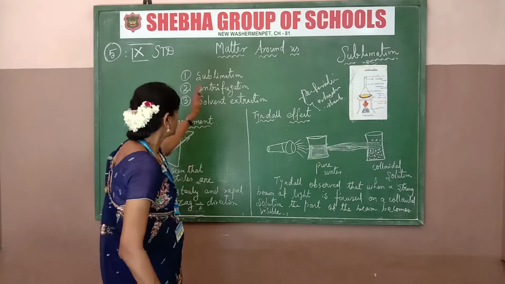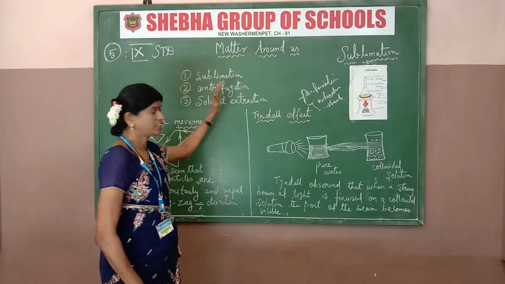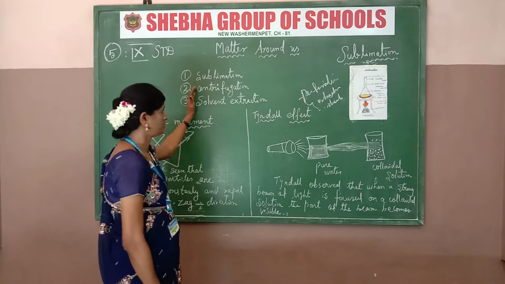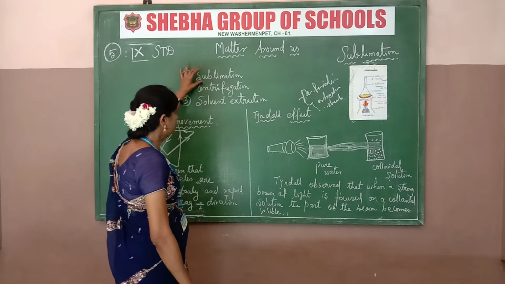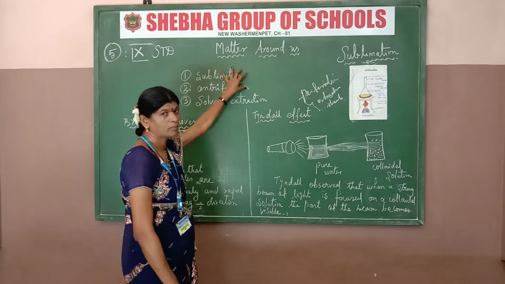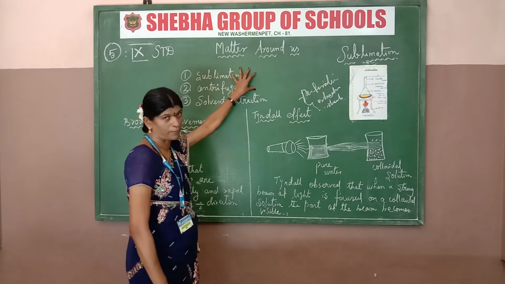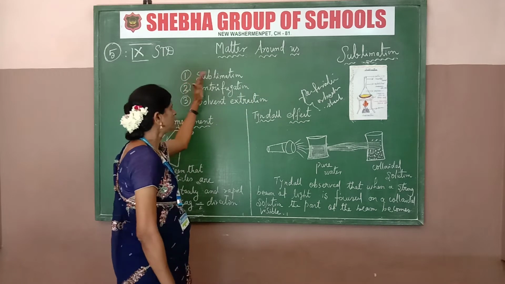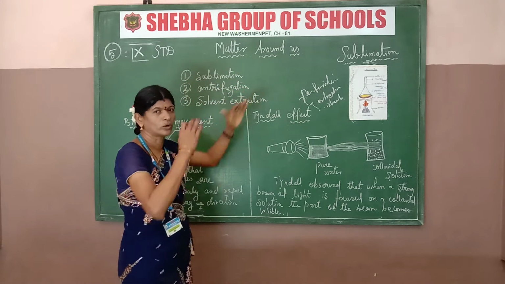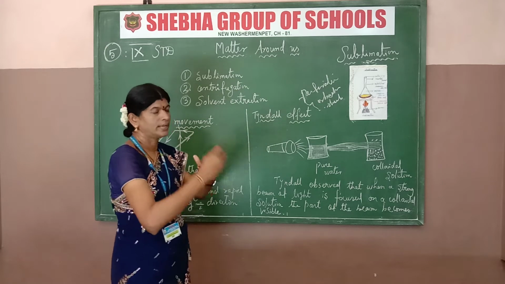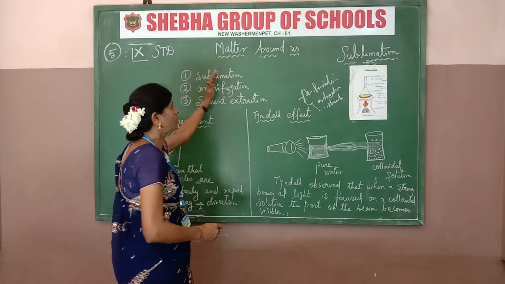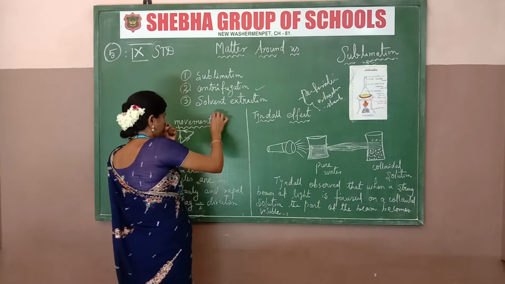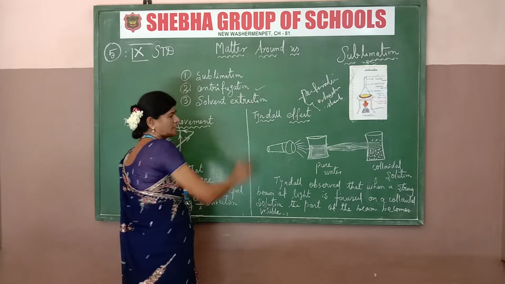Okay, so three processes are finished: sublimation, centrifugation, and solvent extraction. Sublimation means a solid is heated directly into the form of vapor. Next is centrifugation. What is centrifugation? In centrifugation, the object is rotated at high speed, and the solid and liquid formation, being immiscible, is separated by the machine. Solvent extraction is a similar process.